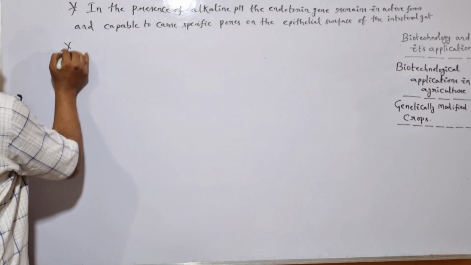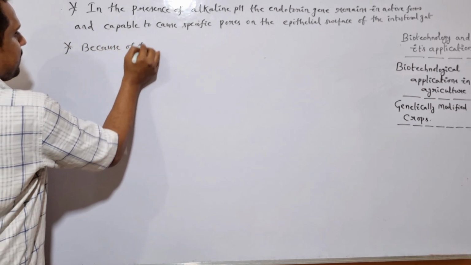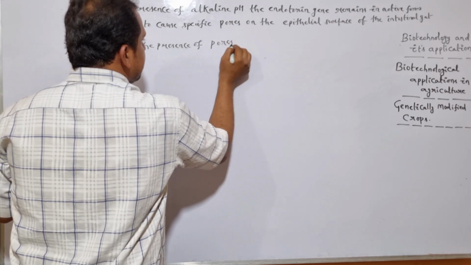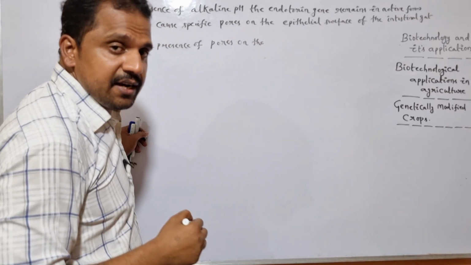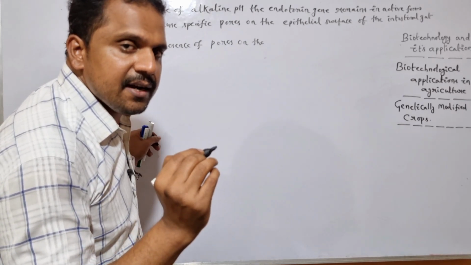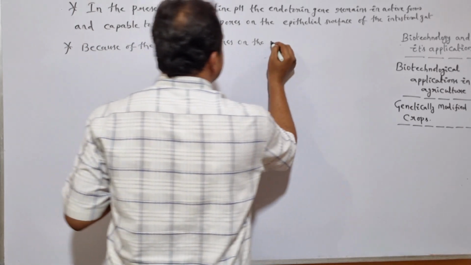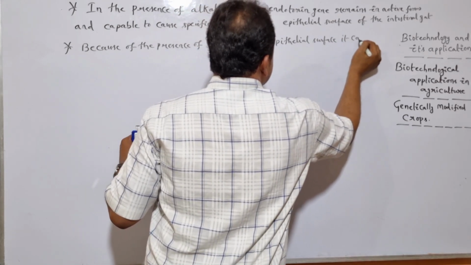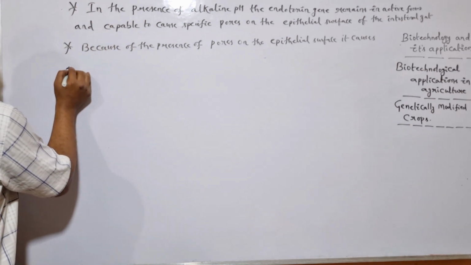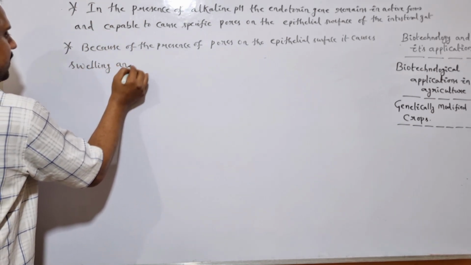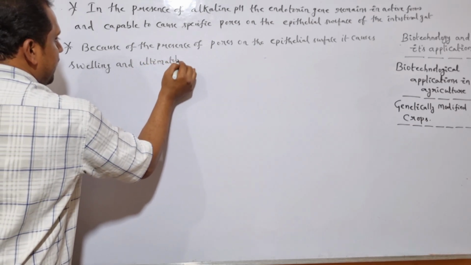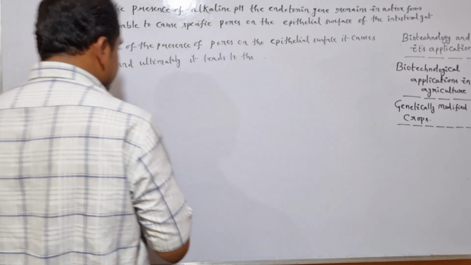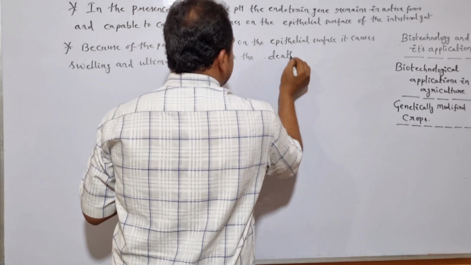And here, because of the presence of pores on the epithelial surface of the intestinal gut, it causes swelling, and ultimately it leads to the death of the targeted insect. Right?